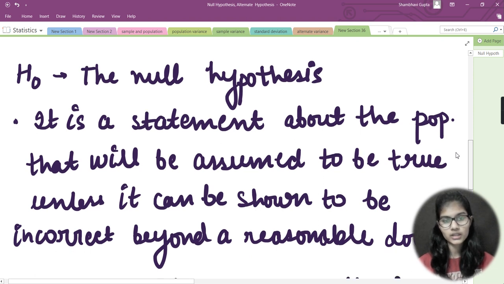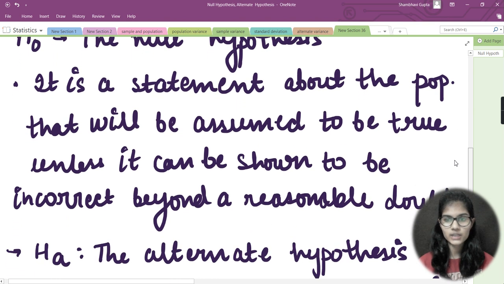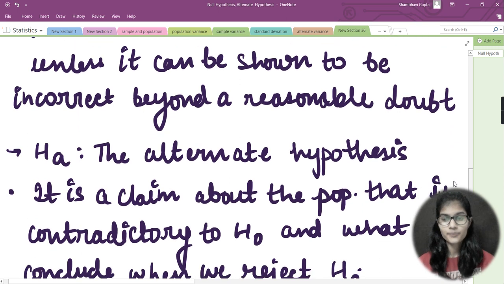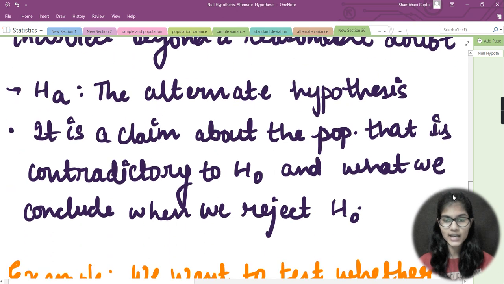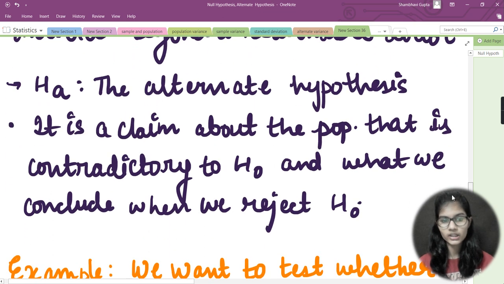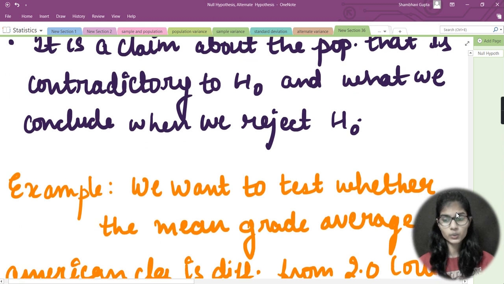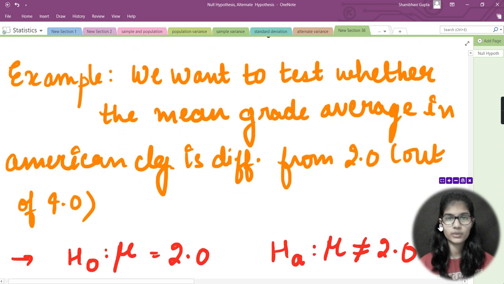We had discussed the null hypothesis, which is denoted using H naught, right? It is a statement about the population that will be assumed to be true unless it can be shown to be incorrect beyond a reasonable doubt, right? And then we discussed the alternate hypothesis, denoted by HA. It is a claim about the population that is contradictory to H naught, and it is what we conclude when we reject H naught, right?